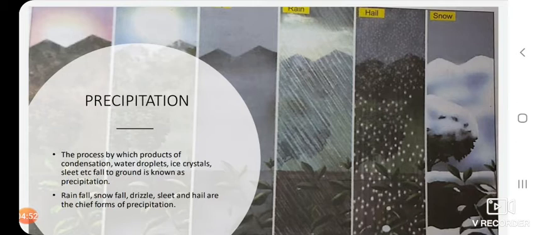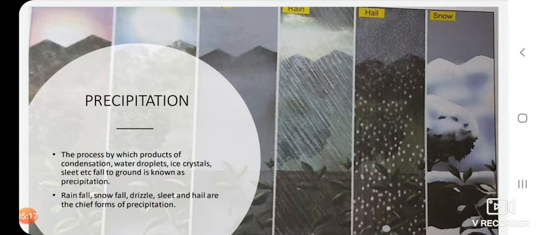Precipitation takes place only when tiny particles of water join together to form large-sized particles which become too heavy to remain in suspension in the clouds. One of the most important forms of precipitation is rain. It is the most common form of precipitation.